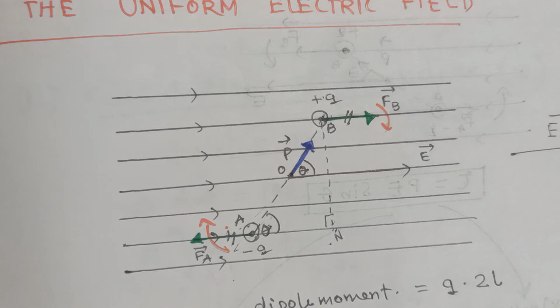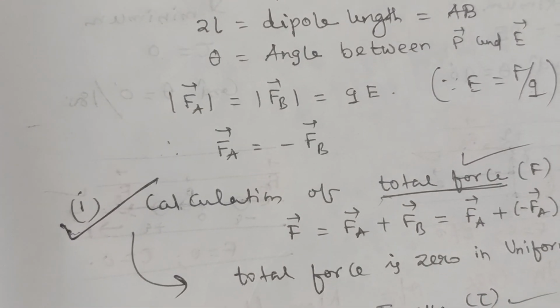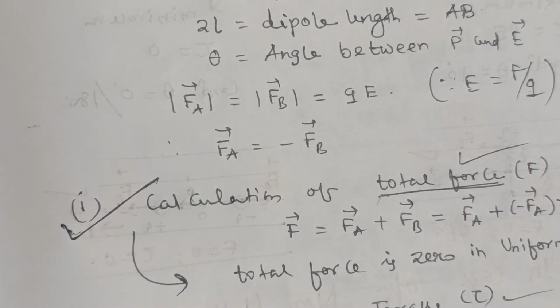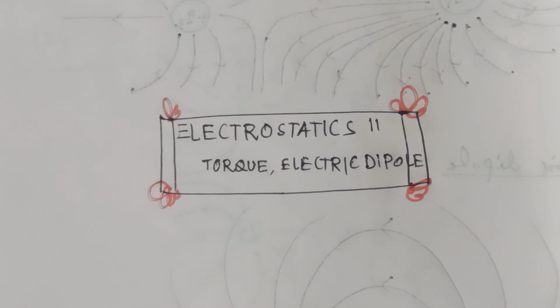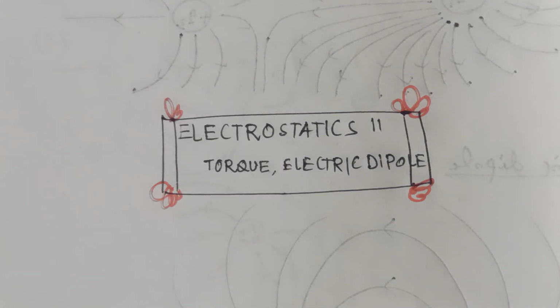The formula for work done by rotating the dipole is PE (cos theta 1 minus cos theta 2). If you express it as potential energy, we take the starting position as the minimum energy position, so the potential energy formula will be minus PE cos theta, or you may say minus P vector dot E vector. Also remember, stable equilibrium means theta is equal to 0 and unstable equilibrium means theta is equal to 180 degrees. These are the topics we have discussed today.